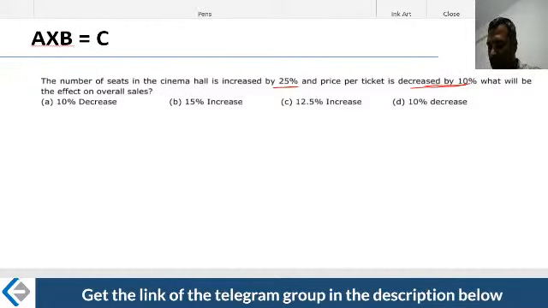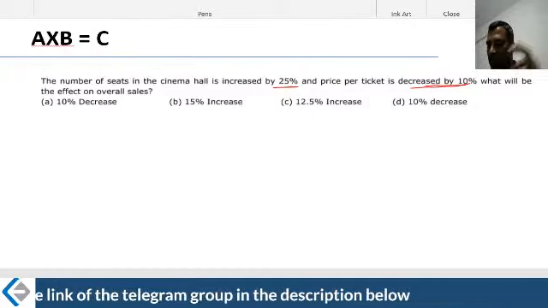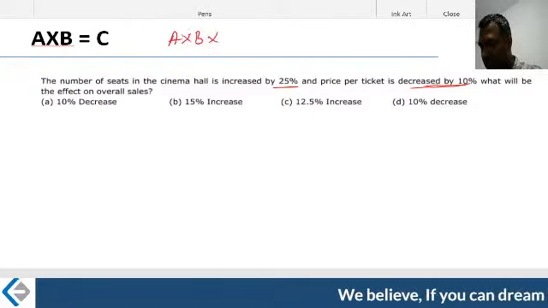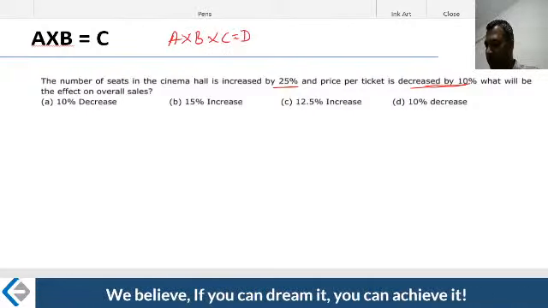Now look at that. It's again in the form of A into B. Whenever it's a product, it need not be A into B, it can be A into B into C also. Can I say A into B into C is equal to D? All of that is fine, guys. I'm just saying, how do I use multipliers in tandem, in succession?